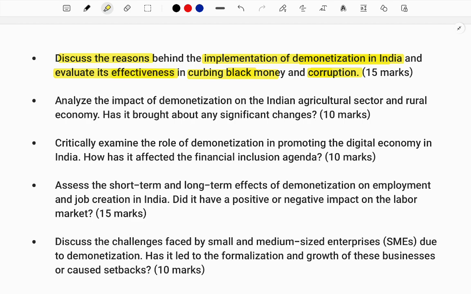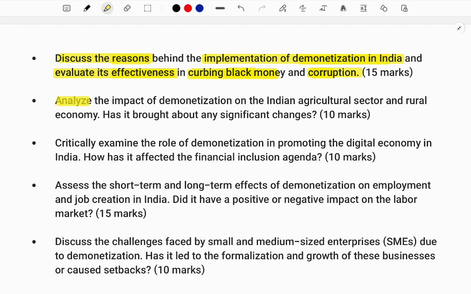Actually, to be honest, half of your question has been answered here itself. If you understand, the question is half answered, because they are asking for reasons, and they say black money and corruption, which means the question itself has provided the reason. So when they ask whether it was effectively implemented, it is based on those reasons only. So this is a half-filled question.